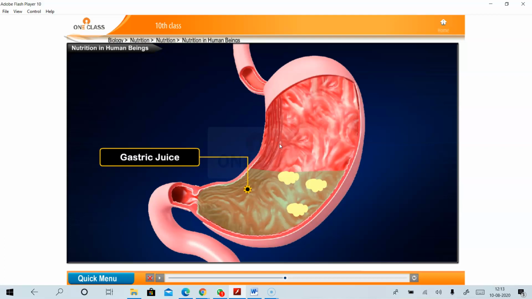The food from the esophagus enters into the stomach. So in the stomach, what acids do we have? In our stomach, we have powerful enzymes as well as acids. You can see the picture. This is a picturization of the stomach. These are the food particles that enter from the esophagus into the stomach. The stomach contains gastric juice, and this gastric juice contains the powerful enzyme called pepsin and also hydrochloric acid.